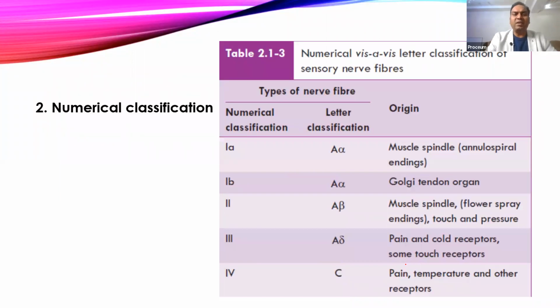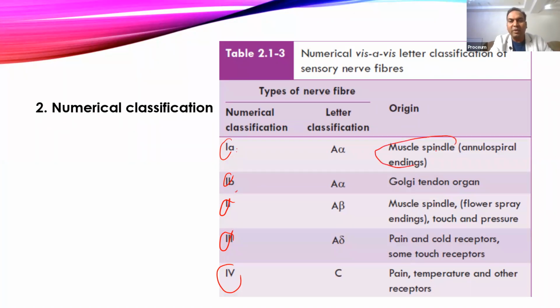Then there is another type of classification that is called numerical classification, and we usually use this numerical classification more for the sensory fibers. Motor fibers के लिए हम उतना numerical use नहीं करते, but to understand the classification, we can relate the two with each other. So in the numerical classification, they are enumerated in Roman numerals. So type 1 fiber, type 2 fiber, type 3 fiber, type 4 fiber. Type 1 fiber is again divided into type A and type B fibers, and these both are alpha fibers.